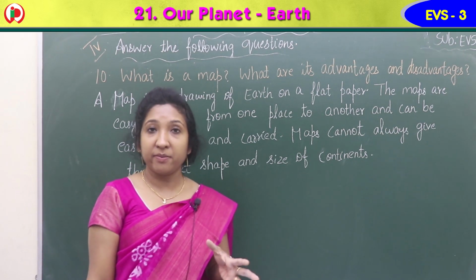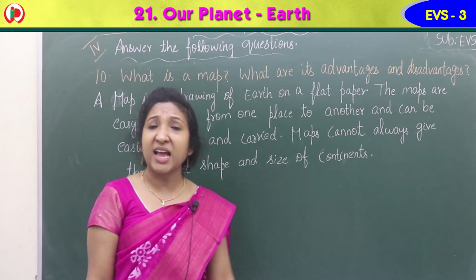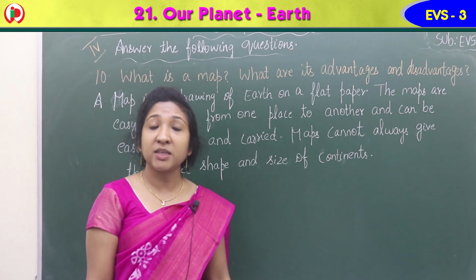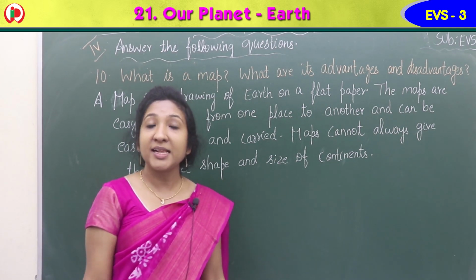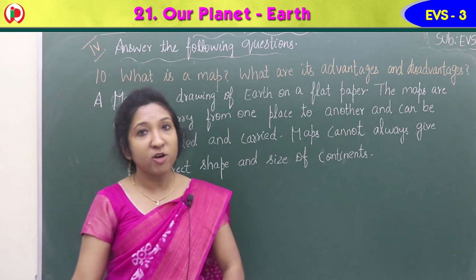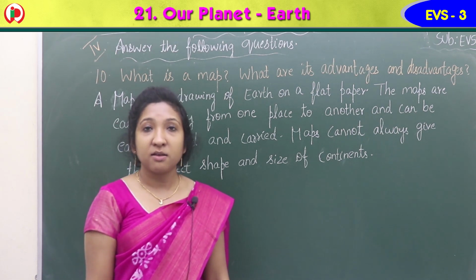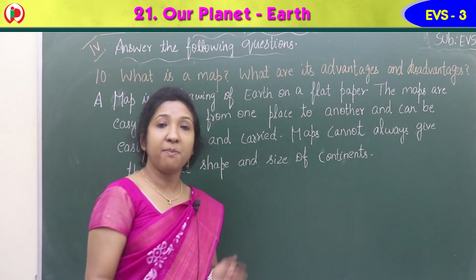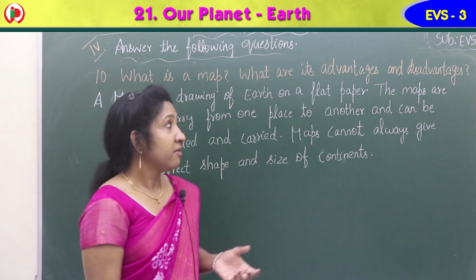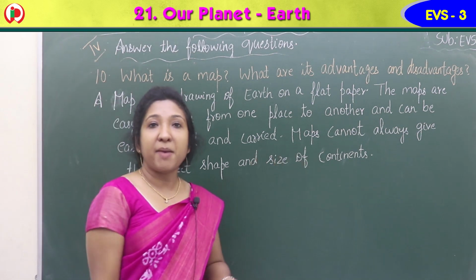It is a map, isn't it? Yes, we use various colors to represent the things in the map, like for water bodies we use blue, for hills and mountains we use brown, for forest we use green, like that. So it is representing a larger area in a smaller scale on the map. We cannot represent the larger area fully on the map, isn't it?